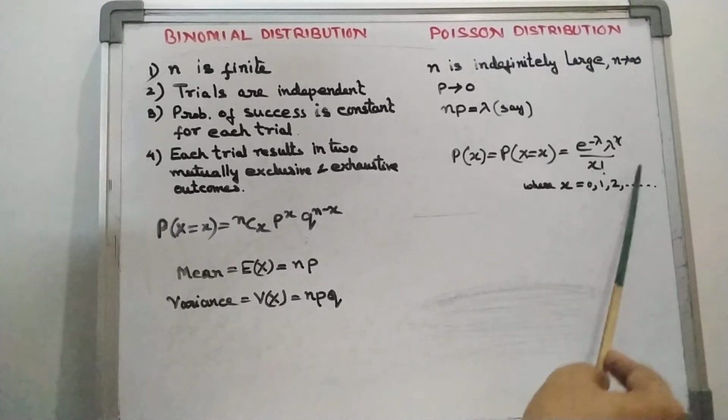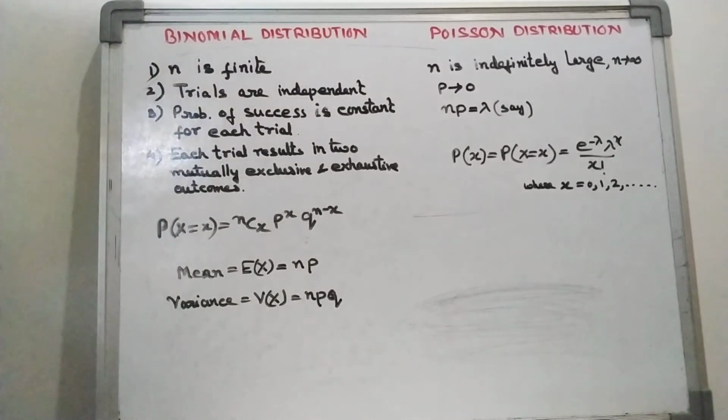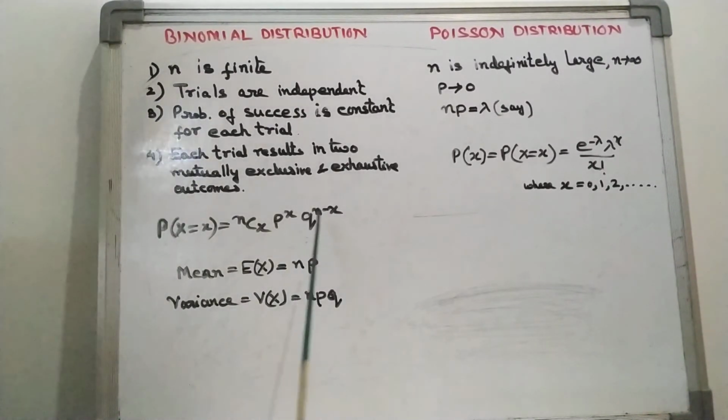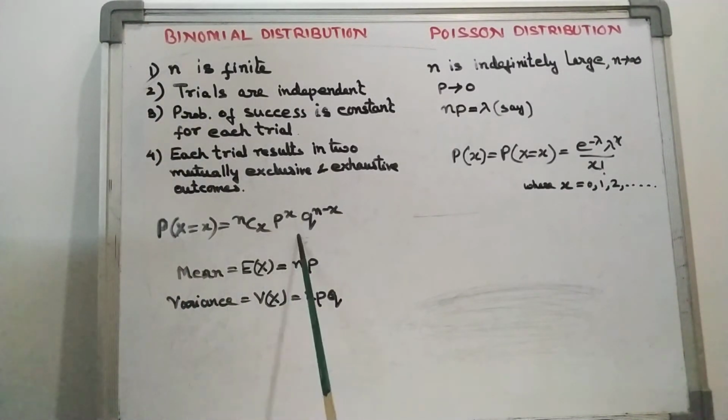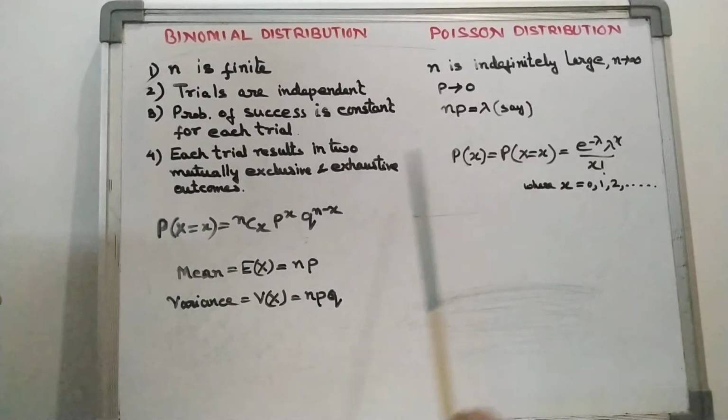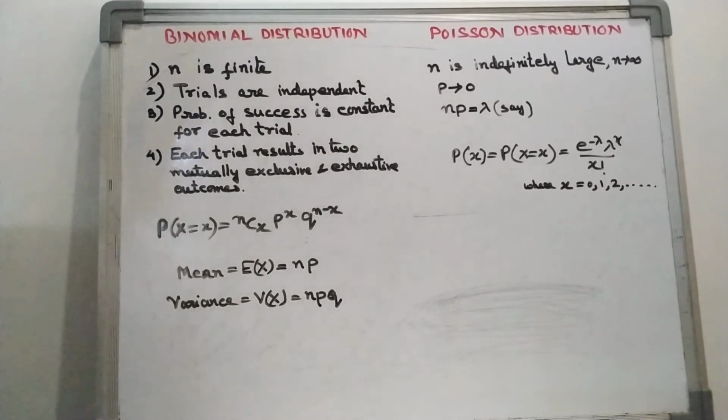This mathematical part is not so critical, and the derivation of the Poisson distribution from the binomial distribution is also not so critical. So we will study it afterward.